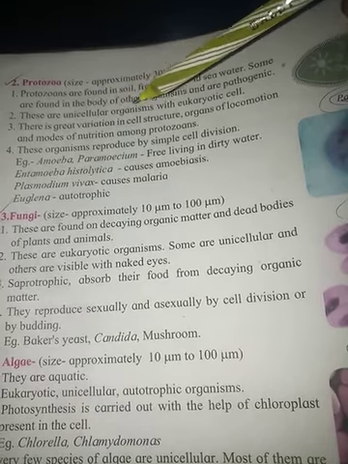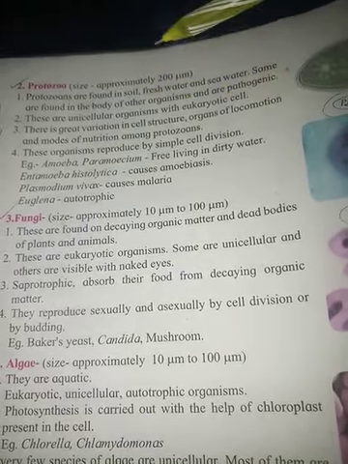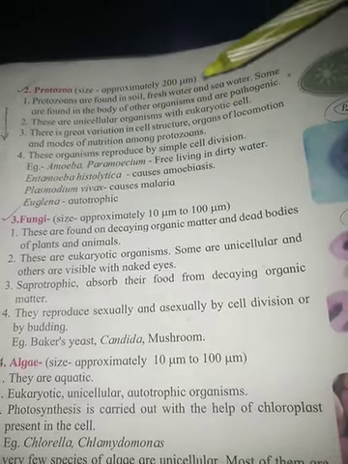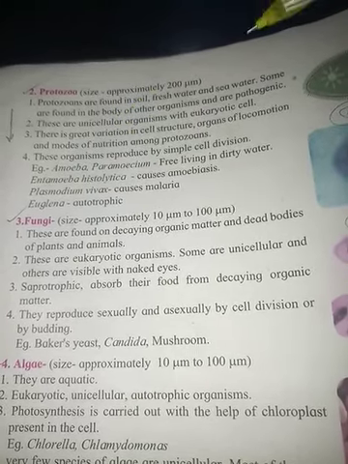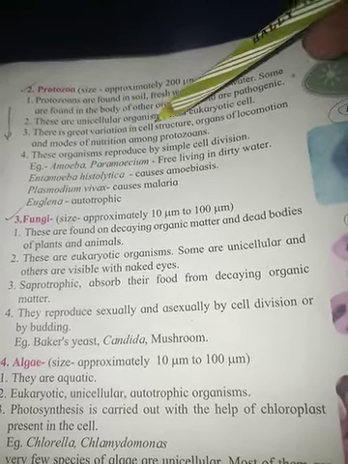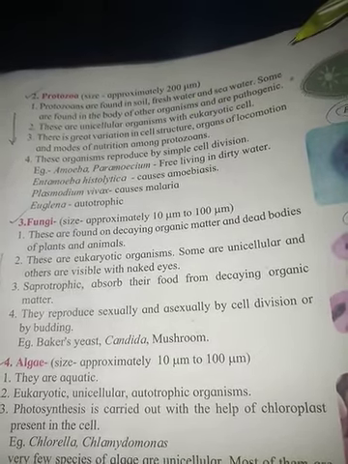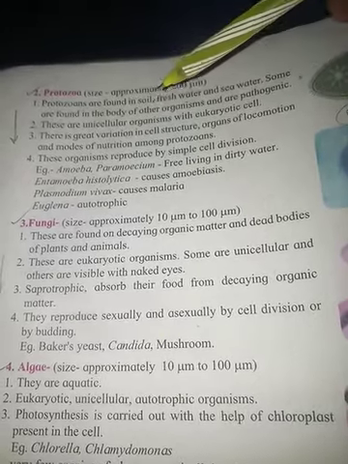There is a great variation in cell structure, organs of locomotion and mode of nutrition among protozoans. Different protozoans have different cell structures, different organs of locomotion, or different modes of nutrition.